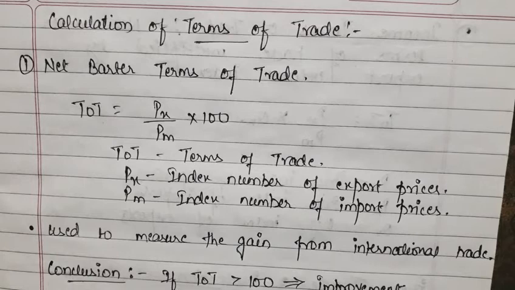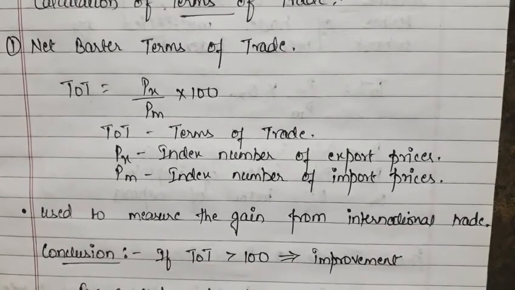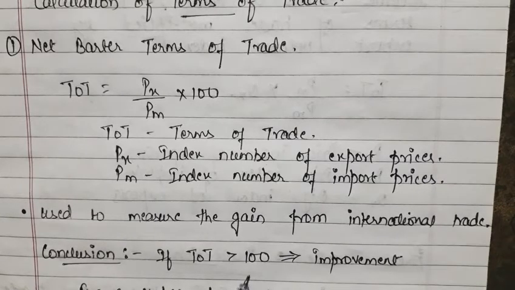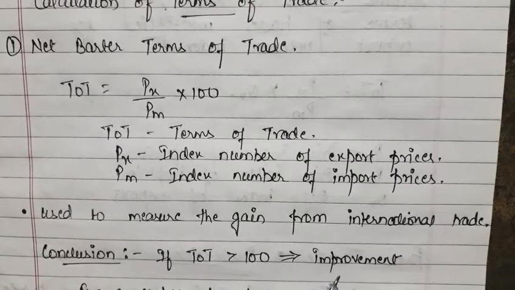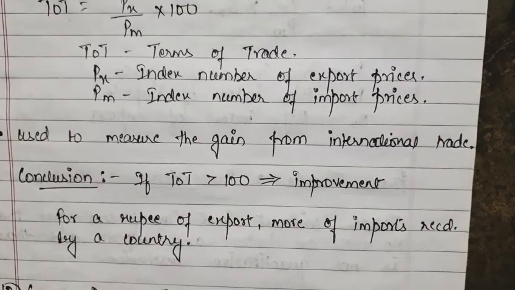And this terms of trade we are using to measure the profit that the country is gaining from international trade. And here if TOT, the terms of trade, is greater than 100, then we can say that we have improved in our terms of trade, we have improved in our trade. And what does it mean? If you are getting the terms of trade greater than 100 and you are improving, it means that